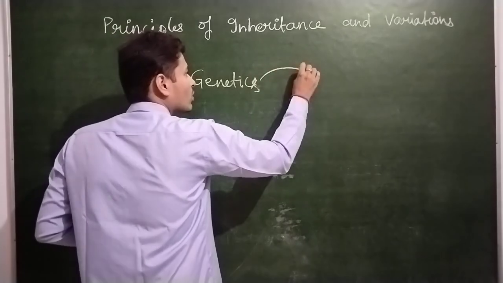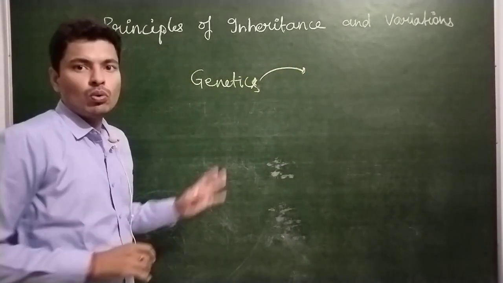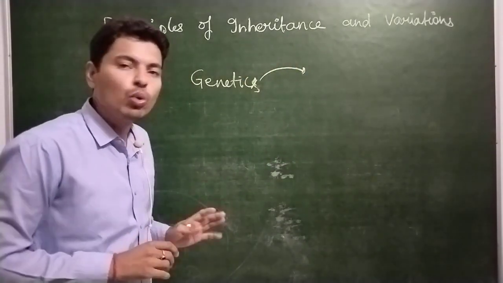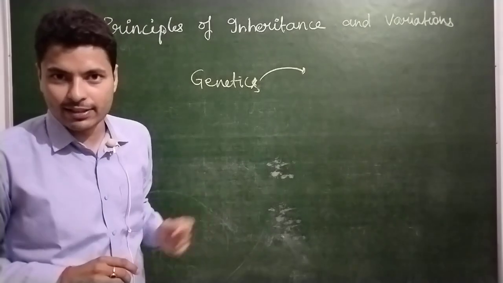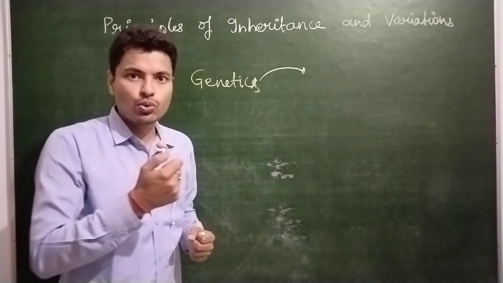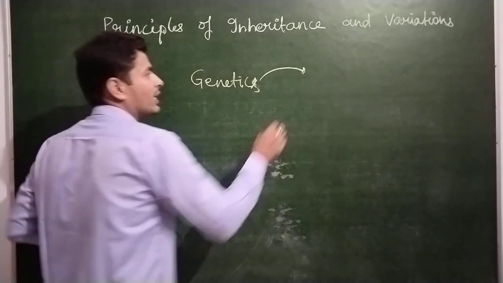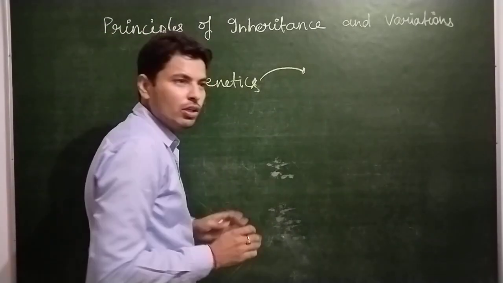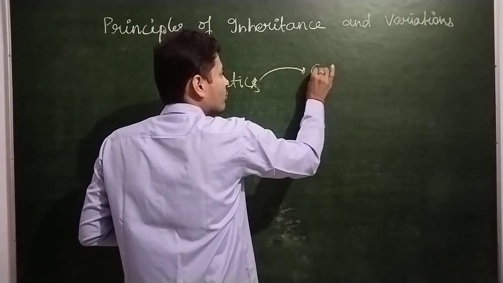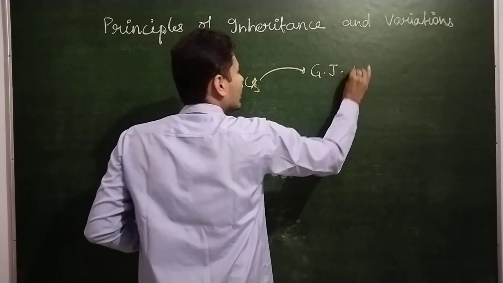Now, here two questions arise. First one, who is the propounder or who is the father of genetics? This we used to learn from our very childhood, that the father of genetics is Gregor Johann Mendel, or we simply write it as G.J. Mendel.